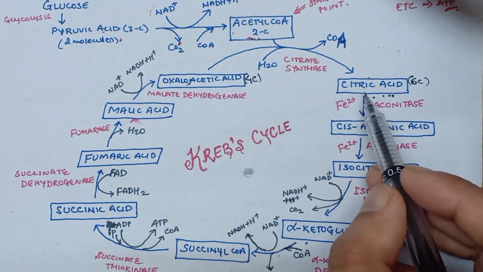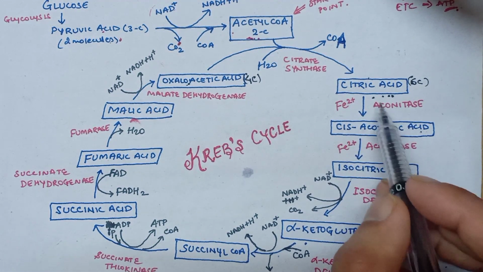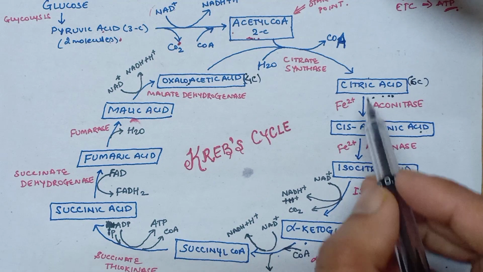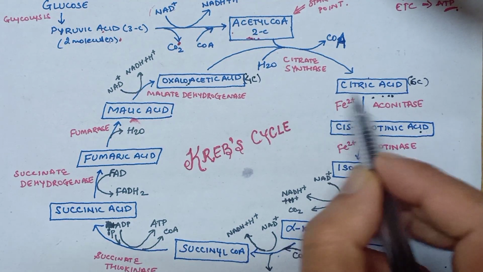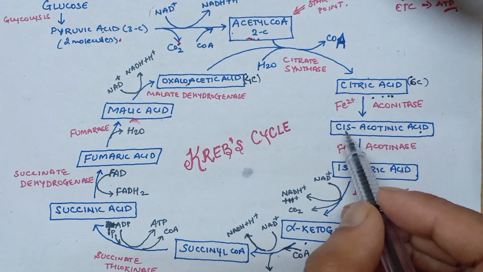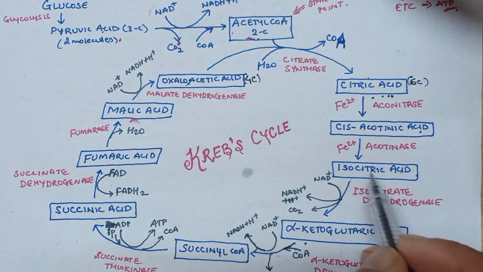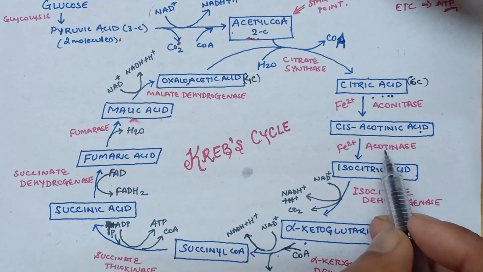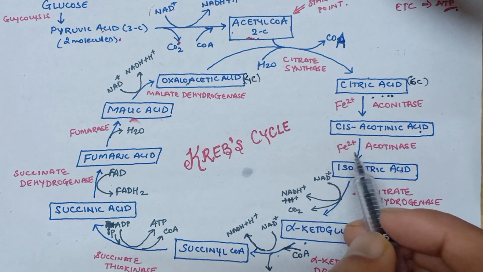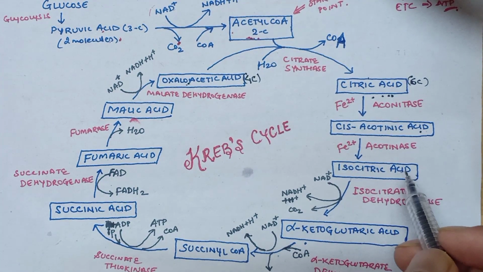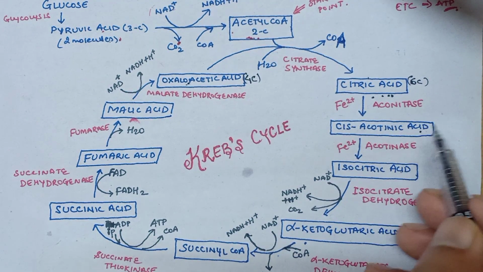Now citric acid will convert into cis-aconitic acid in the presence of the enzyme aconitase, and ferrous form of iron is required in the reaction, and cis-aconitic acid will then get converted into isocitric acid in the presence of the enzyme aconitase in the presence of ferrous form of iron. So during this process there is neither carbon loss nor there is dehydrogenation.